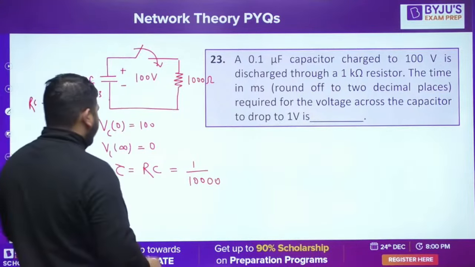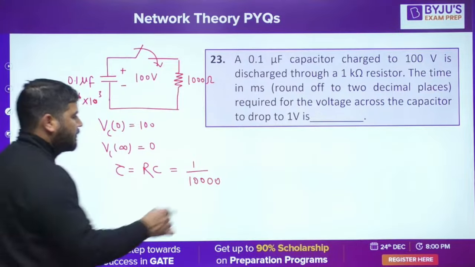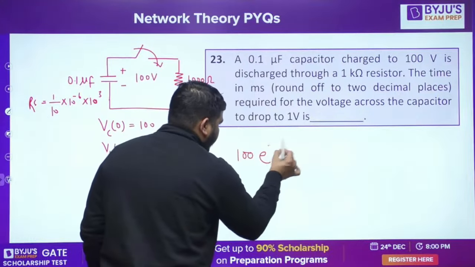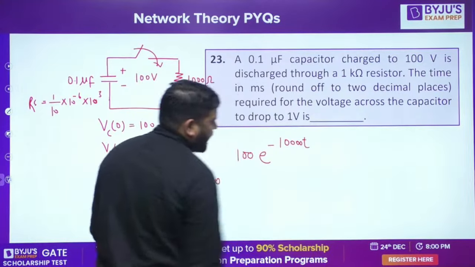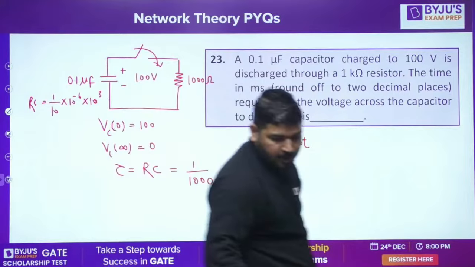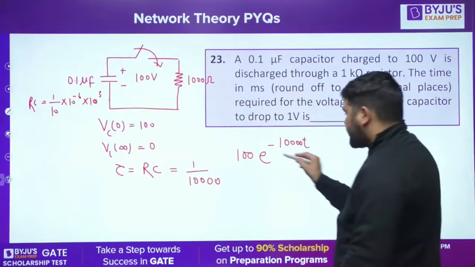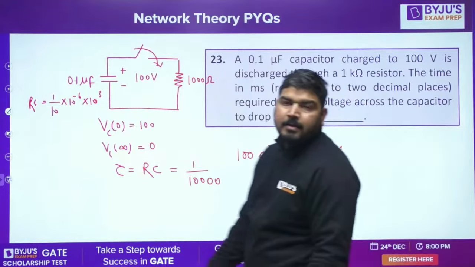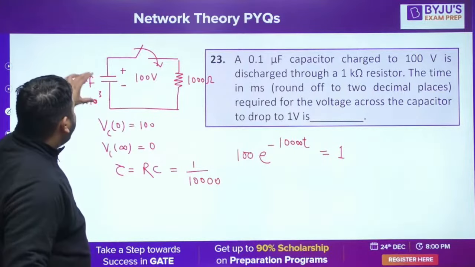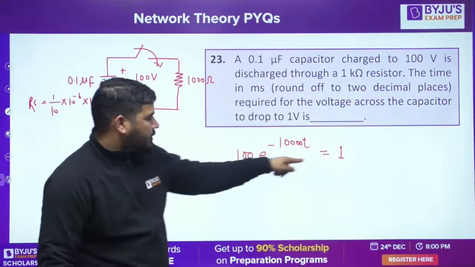Now I can write this equation: Vc infinity plus Vc0 minus Vc infinity e to the power minus t by tau, 10,000 t. Is it fine? This is the capacitor voltage equation. Now tell me, in what time this voltage will become 1 volt? I think you can calculate this time. Is it fine? So what I did is I have written the discharging equation.